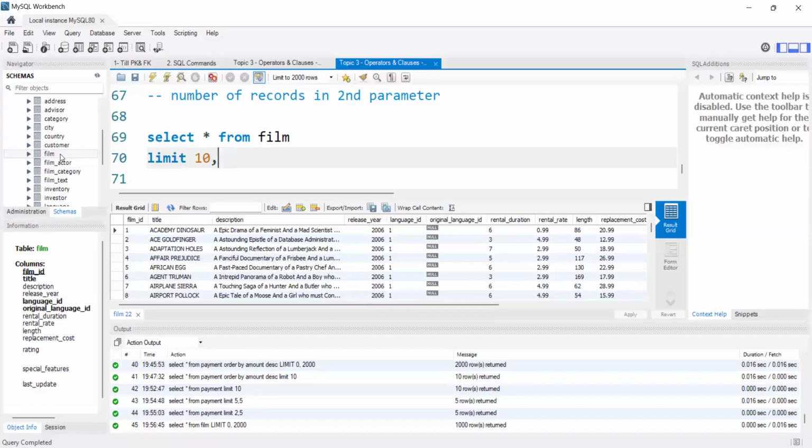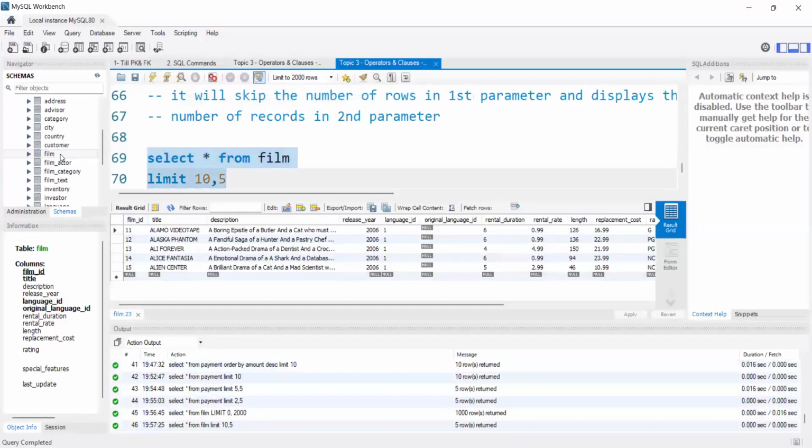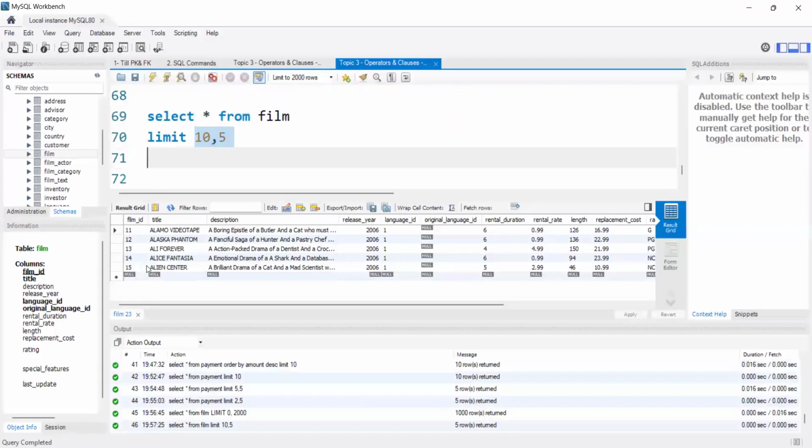Or else if I want to see the film IDs from 11 to 15, that means I will use 10 comma 5. The first 10 rows it will skip and the next 5 rows it will display, right? In that way we will get 11 to 15 data. First 10 it will skip and the next 5 records it will display.